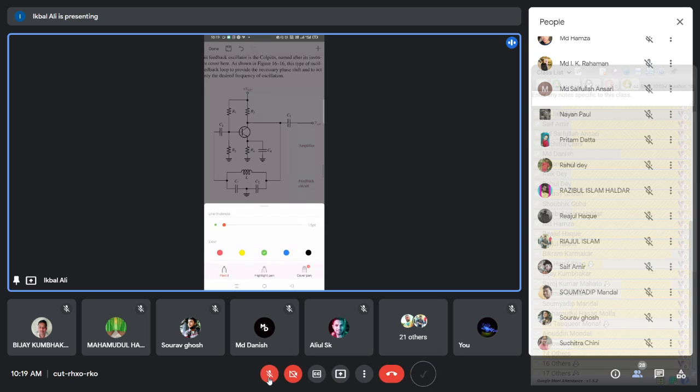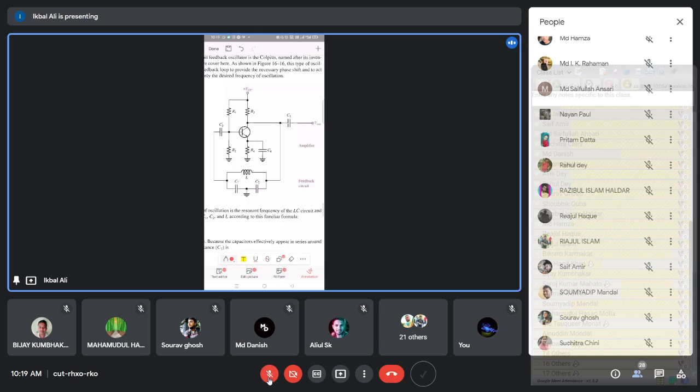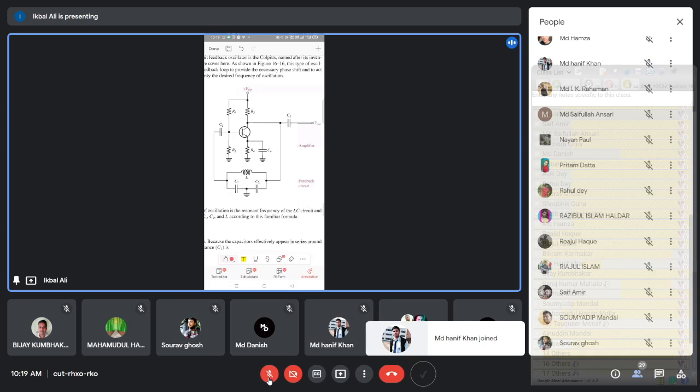In every sinusoidal oscillator circuit, we have an amplifier and the beta network, which is a positive feedback network. So A and beta are there. This is a Colpitts oscillator circuit, and it has an amplifier section as well as a beta network section.